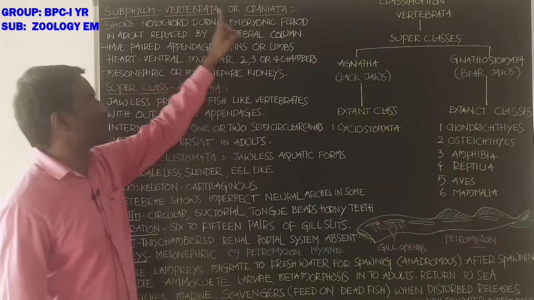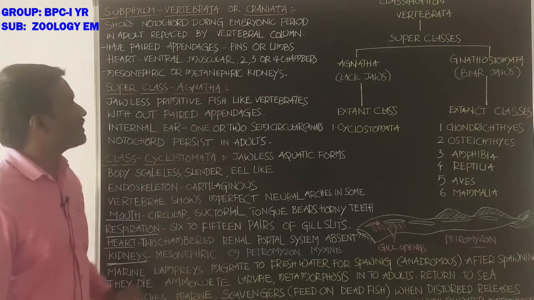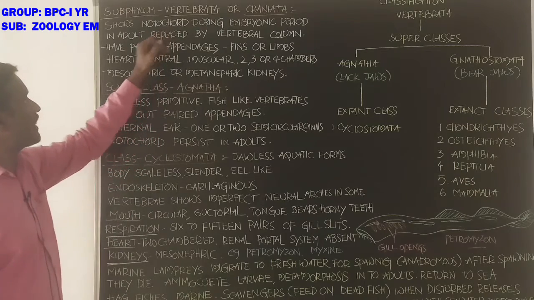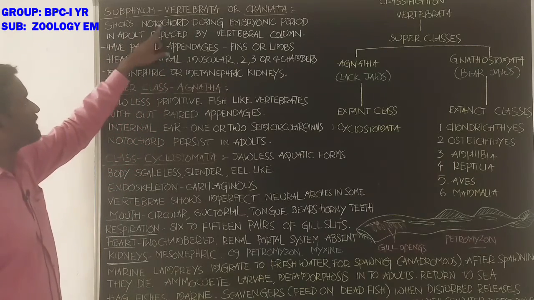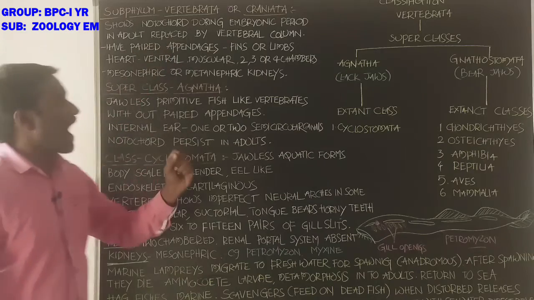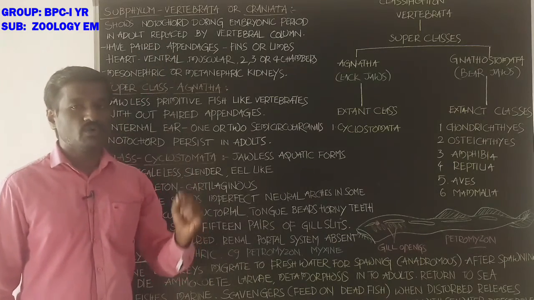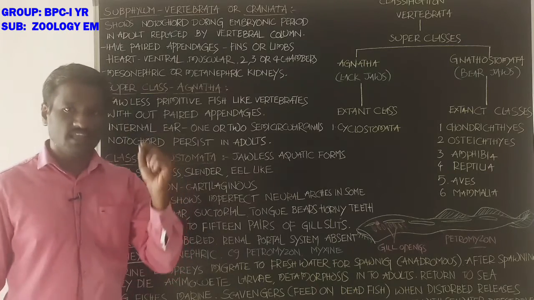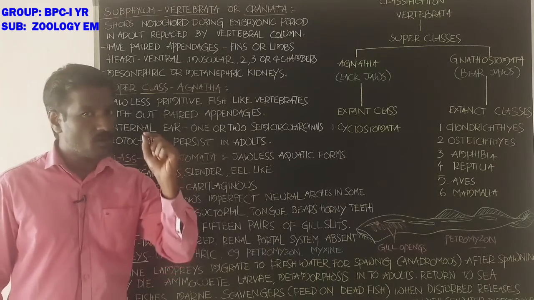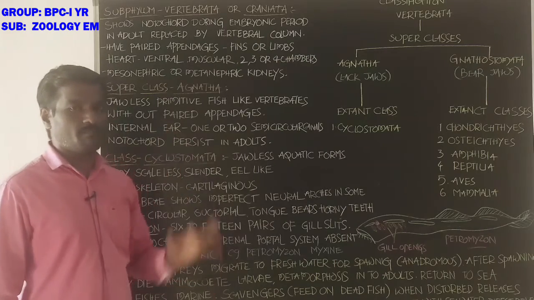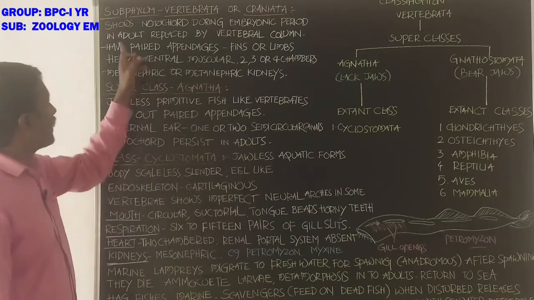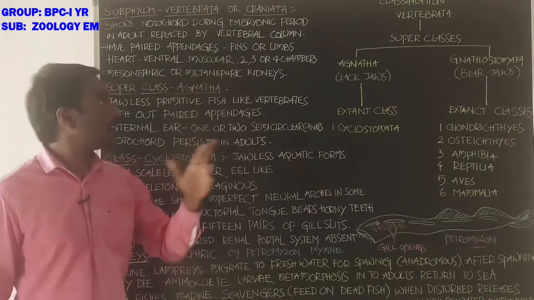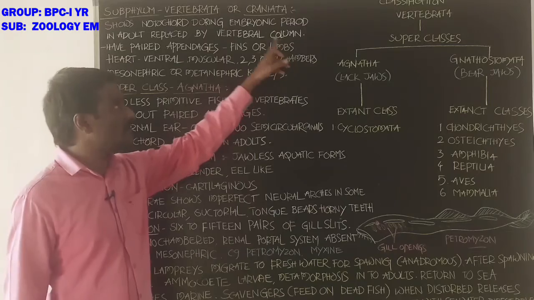Subphylum Vertebrata or Craniata. Okay, students, what about the subphylum Vertebrata? Animals in the Vertebrata have a notochord during the embryonic period, and in adults it is replaced by the vertebral column.